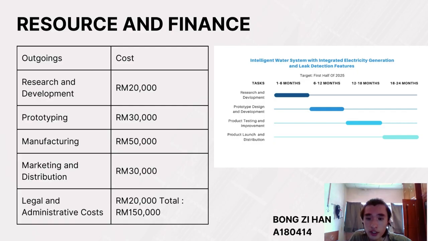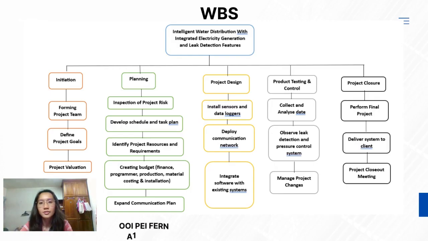For resources and finances, the whole project will cost around 150,000, from research and development until marketing and distribution. We are expected to complete this project within 24 months, which has 4 phases, and each phase will take 6 months. This is our WBS.